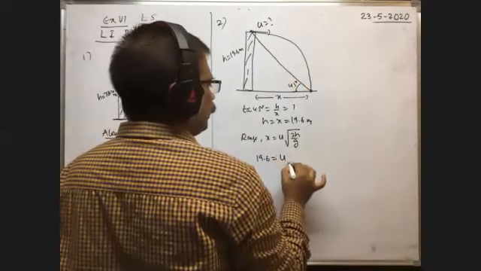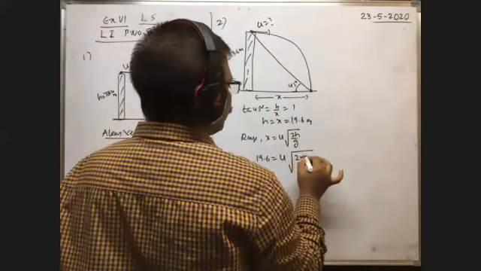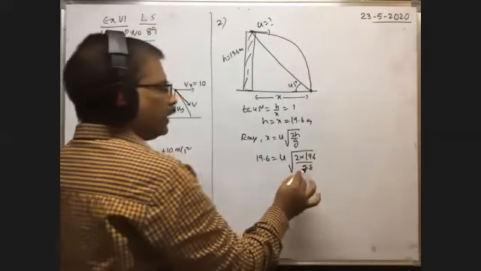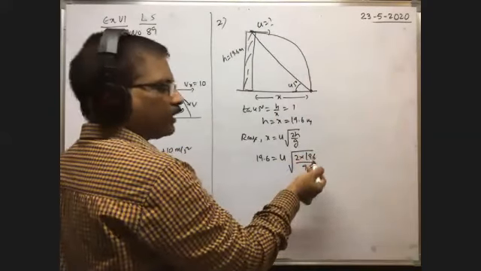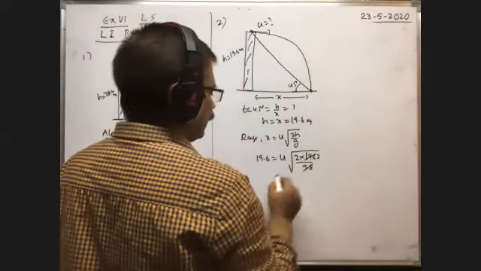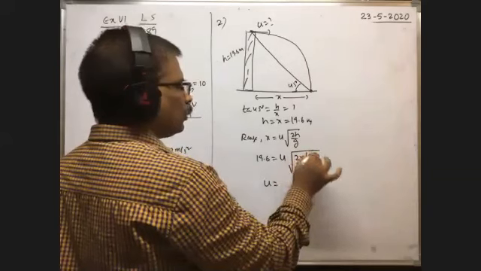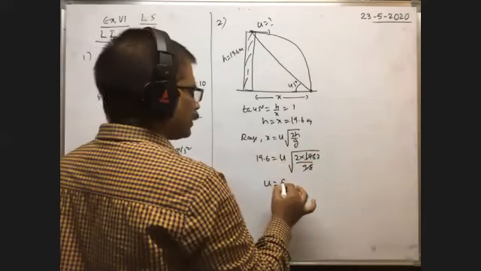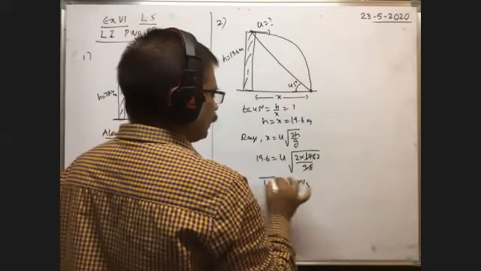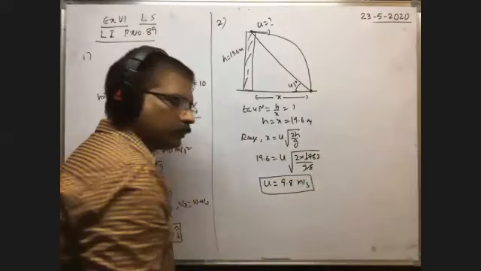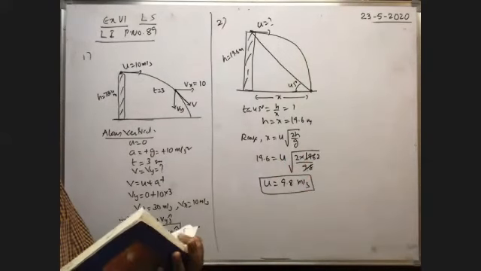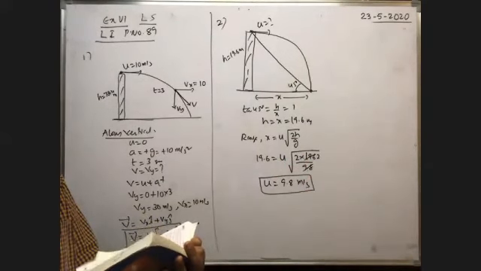U into root 2 into h means 19.6 by g, you write 9.8, because if you take 9.8, 9.8 twos are, we can write easily. That's why you take 9.8. Therefore, u is equal to root 2 into 2 means 2, 2 nines are 0.8s are. This much meter per second. So it is the velocity of projection of the body. 9.8. This is an important problem.